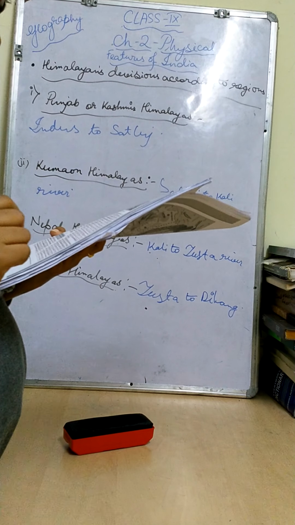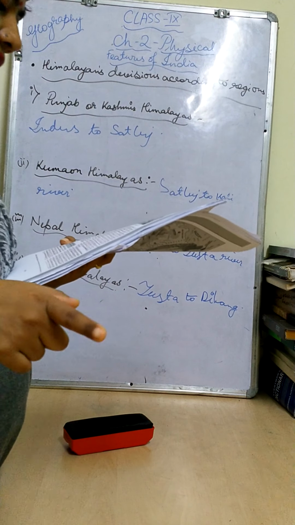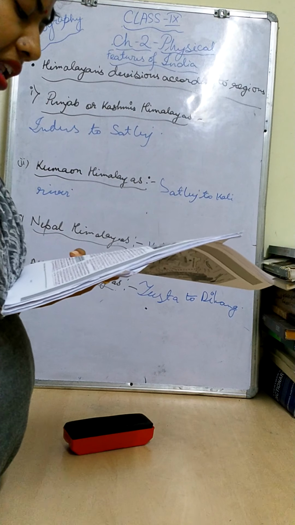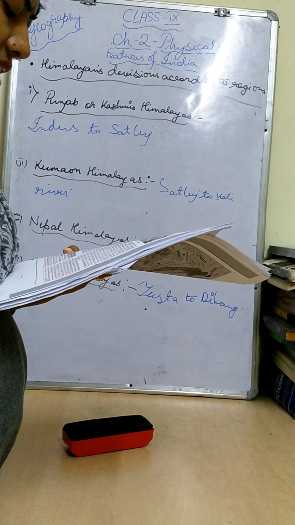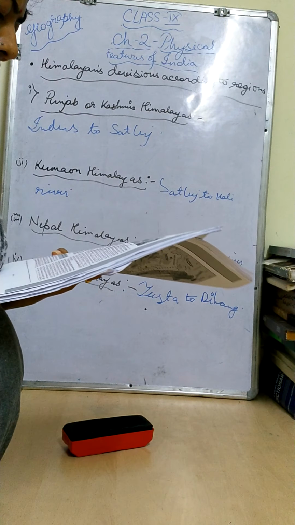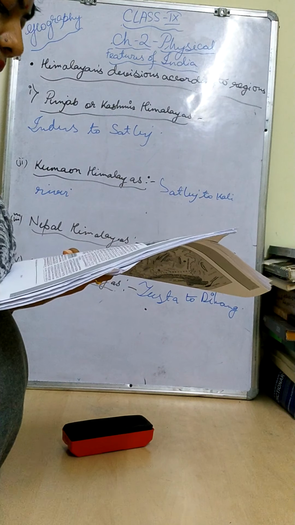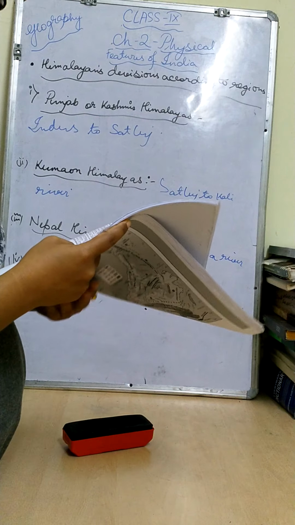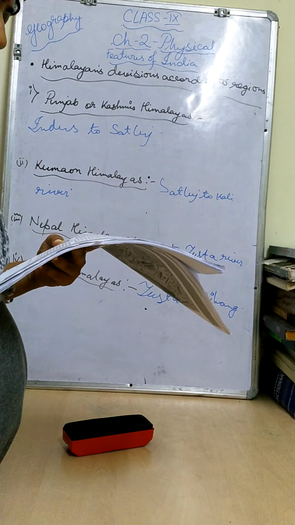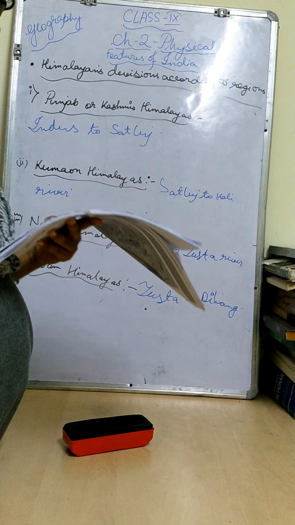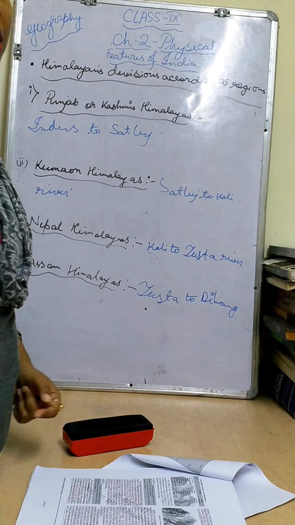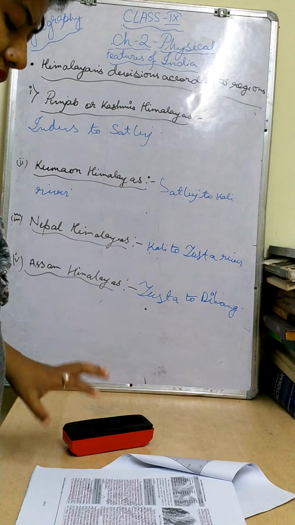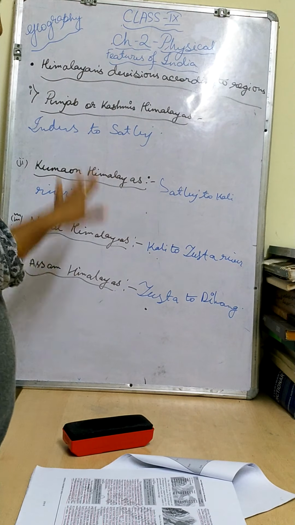The second portion: the part of the Himalayas lying between the Satluj and Kali river is known as the Kumaon Himalayas. Third, the Kali and Teesta rivers demarcate the Nepal Himalayas, and the part lying between the Teesta and Dihang rivers is known as the Assam Himalayas. There are regional names also of these broad categories, but here there is no need. These names are enough.